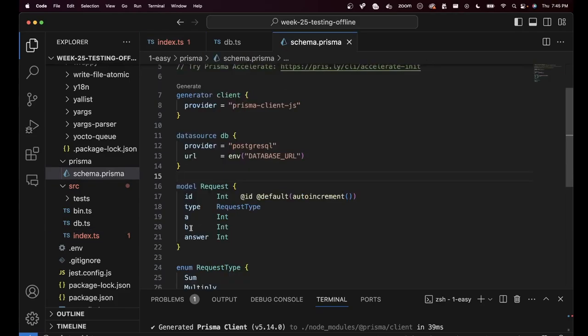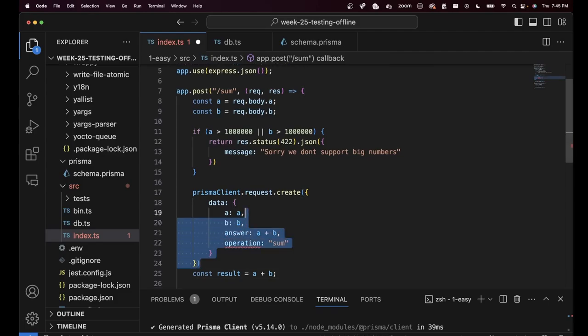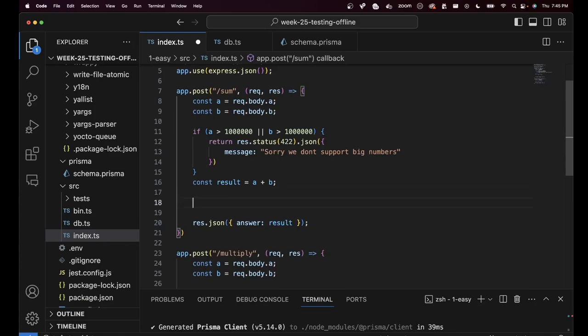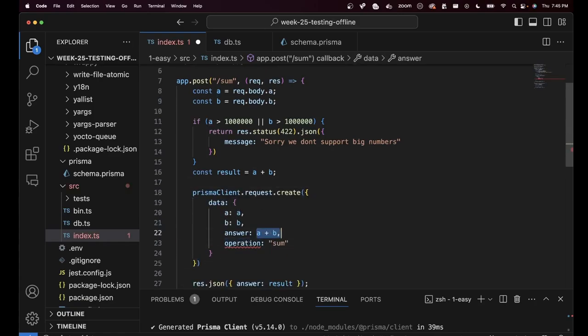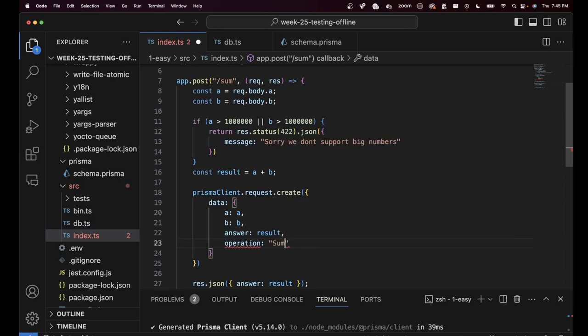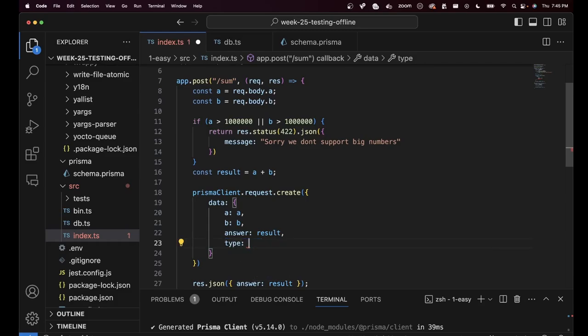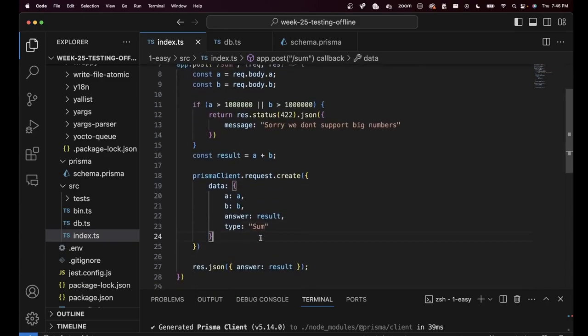what was the schema again? A, B, and answer. So for answer, I can actually move this one line below to reuse the result variable here. Answer is result, and operation is going to be this sum variant, which I think needs to be something like this. Or is it something else? It is type. Type needs to be sum. We can actually get this as a constant from somewhere in Prisma client, but this is fine as well.